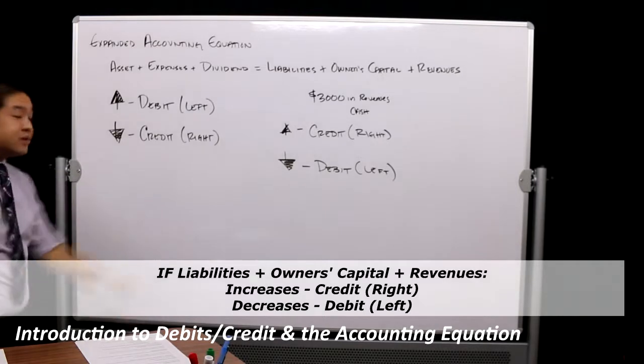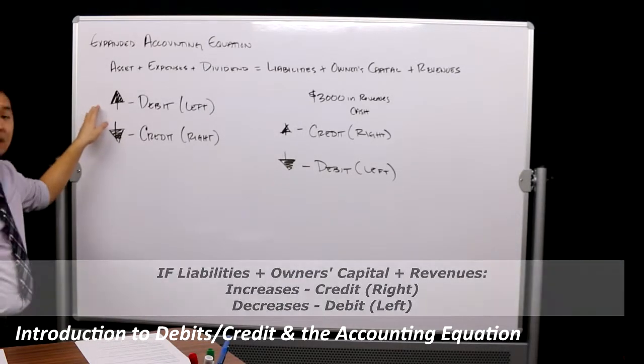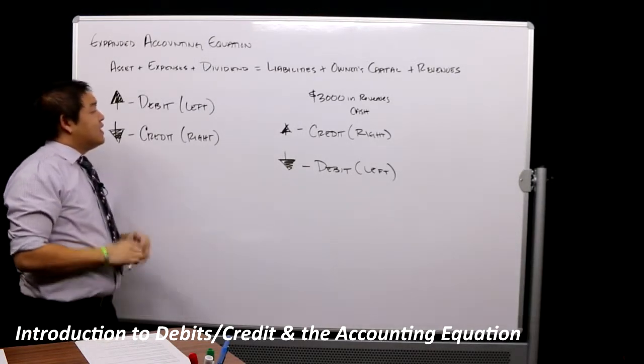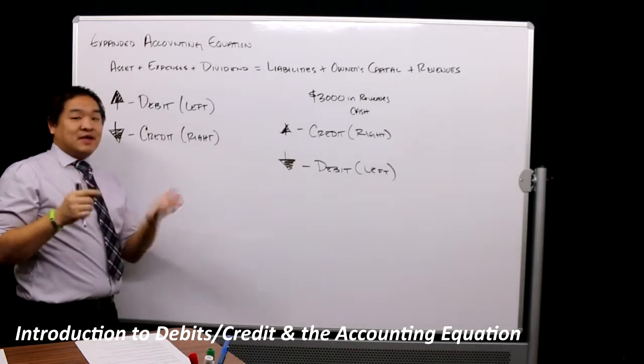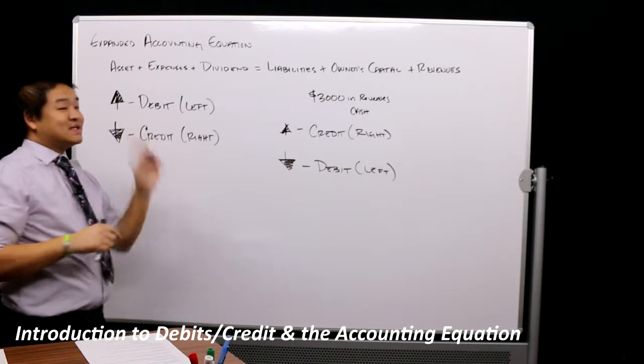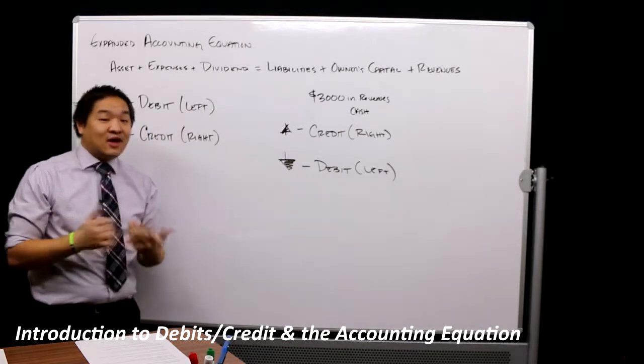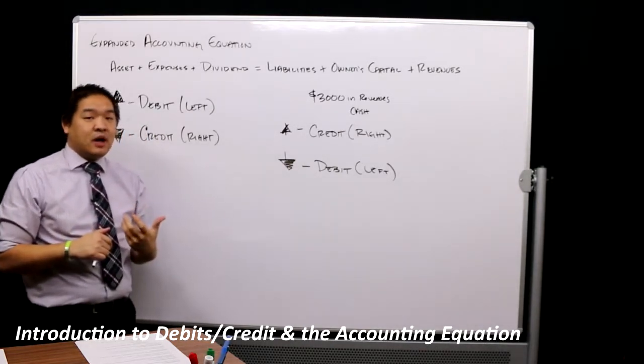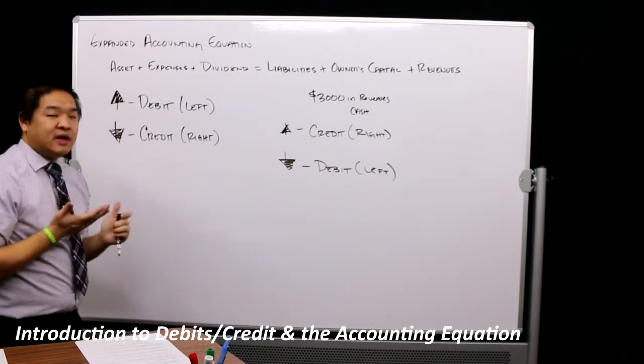Notice I'm already breaking the rules over here. We said that debit for most people thinks down. Well, I'm telling you over here that if it's an asset, expense, or dividend and it increases in nature, it is not a credit. It's a debit. And so that's how I want you to understand it.